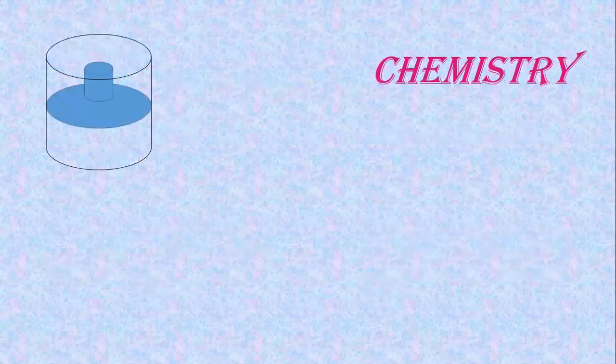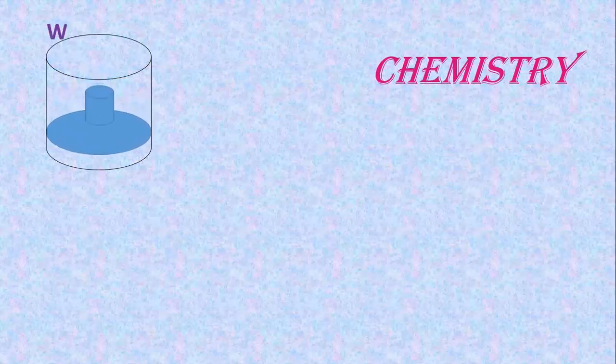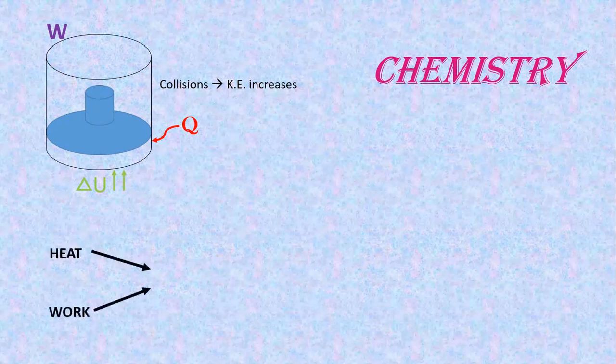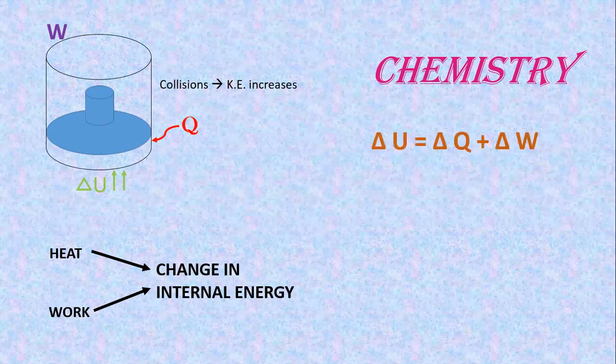Now let's understand from the perspective of chemistry. When work W is done on the piston, it moves down, due to which the internal energy increases. When Q heat is applied, the internal energy increases again due to the collisions and kinetic energy increase. Thus, we can infer again two things. The heat and work together contribute to the change in internal energy, or delta U is equal to delta Q plus delta W.